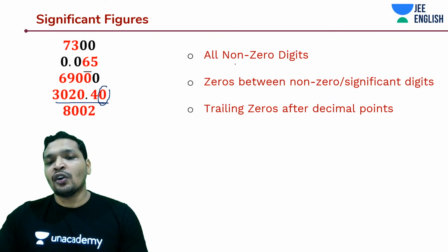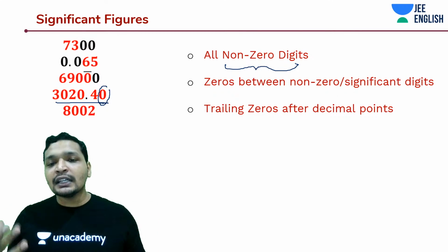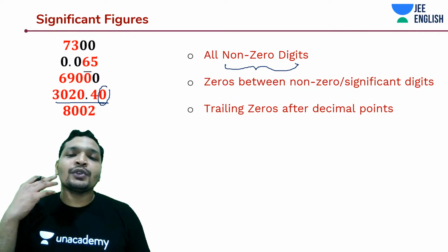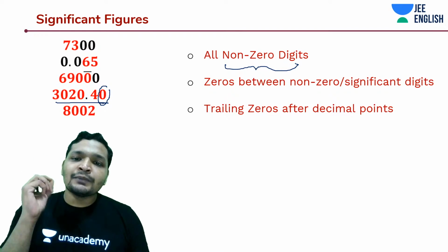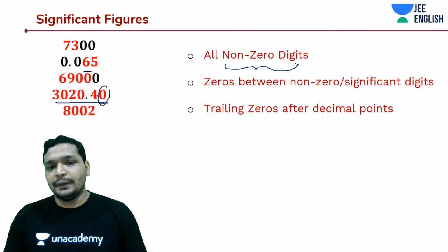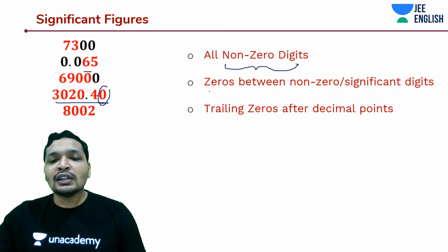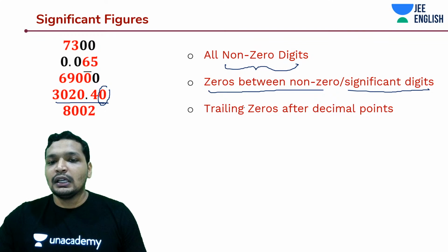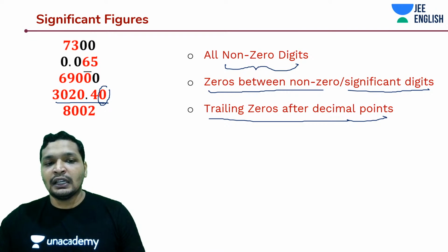Okay, you know this thing, all non-zero digits are significant. If I'm expressing something in terms of non-zero digits, then I've measured it. Okay, I'm stating 0 to avoid the hassle of measurement, to give out just an approximate value. But if I'm going to express it in terms of non-zero digits, I've probably measured it, or maybe I've rounded it off, but I've measured it. And zeros between any two non-zero numbers or significant digits are significant. Okay. And trailing zeros after decimal points are significant. We just saw that. So this zero is significant in our case.